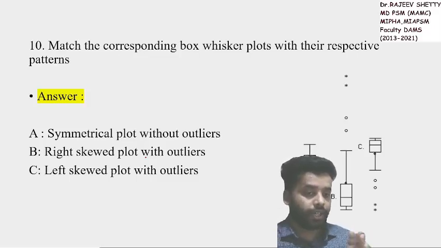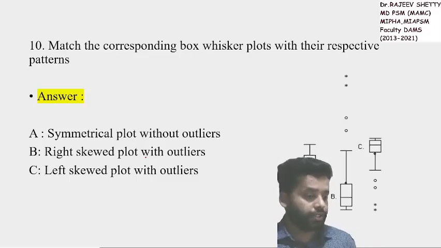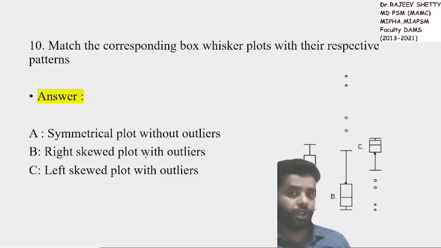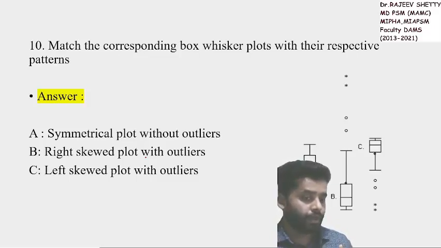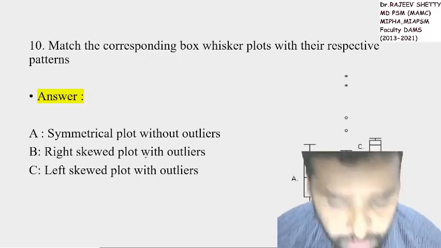Plot B is right skewed with outliers. And plot C is left skewed with outliers. So this was the question.